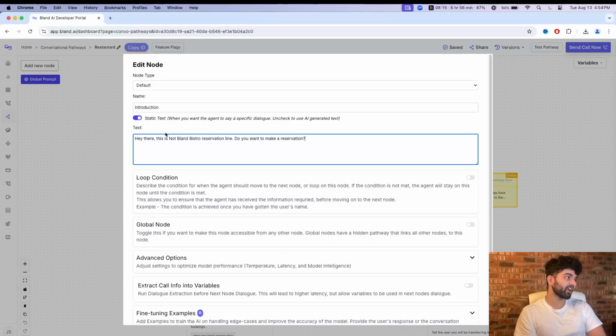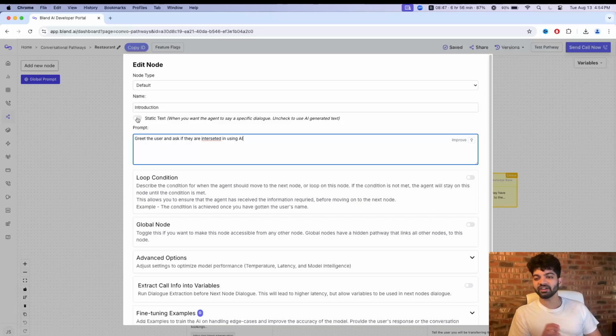Static text, which is what I have here, is just saying the text verbatim. So as you saw in the demonstration, it's going to say, hey there, this is not Bland Bistro reservation line. It's going to say it word for word. What you can also do is make it more variable. This is the equivalent of asking ChatGPT to come up with something. So if I give you the instruction, greet the user and ask if they are interested in using AI, you get the idea here. I can also do this. But the difference is where the AI engineer, the brain, comes into this whole thing.